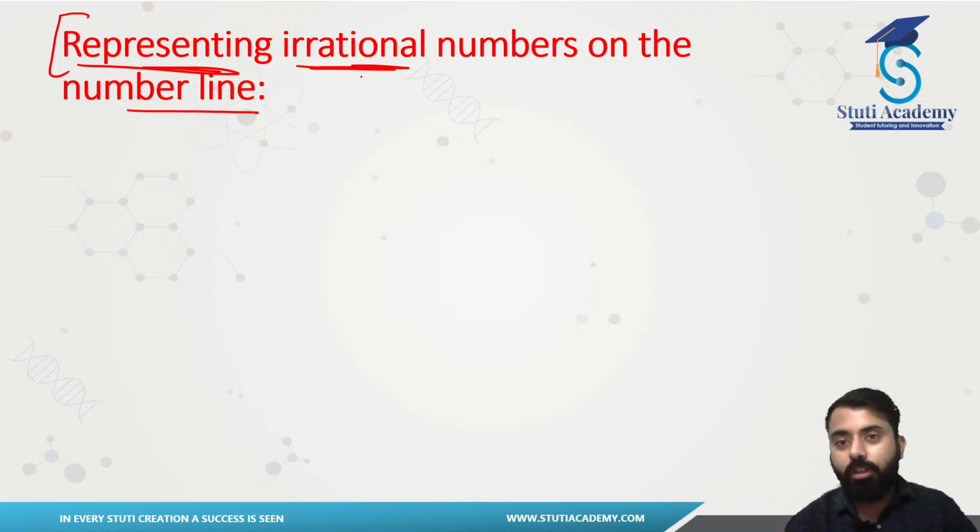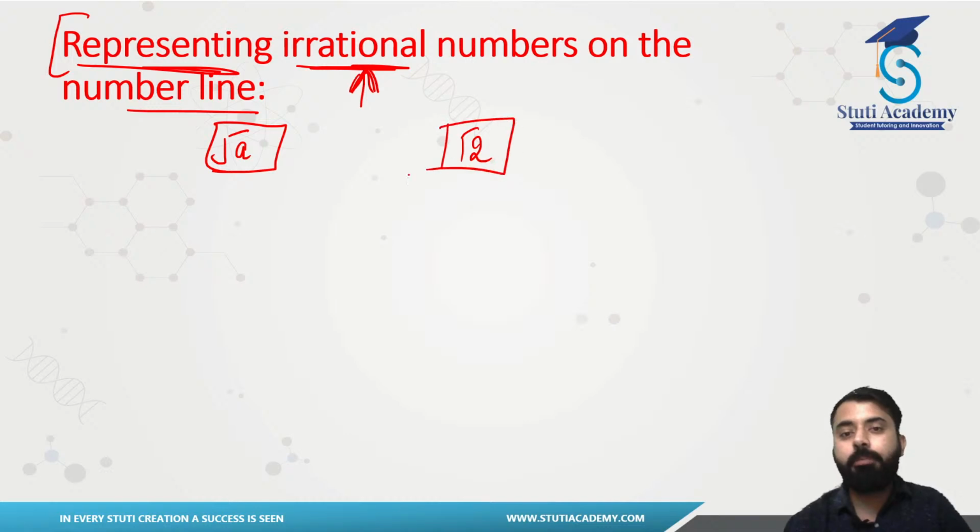But now the concept is how to represent an irrational number on the number line, that means how to represent a square root a. Let's say I have square root 2 and I want to represent this on the number line. You should be recalling your long division method from class 8. You should be doing it with long division, right?